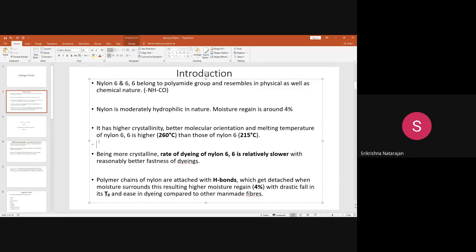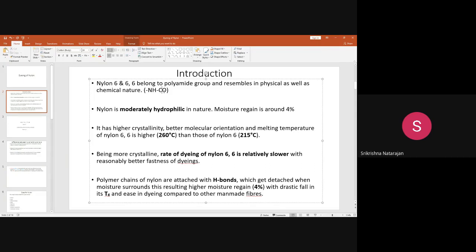So nylon 6,6 has a slower rate of dye uptake when compared to nylon 6. These nylon fibers are thermoplastic and moderately hydrophilic. Just remember this word: moderately hydrophilic. It means a moisture regain of around 4%. It can wet because it contains this amide and carboxyl group. These are the water-loving groups, this NH and CO. These groups are hydrophilic groups. They love water.